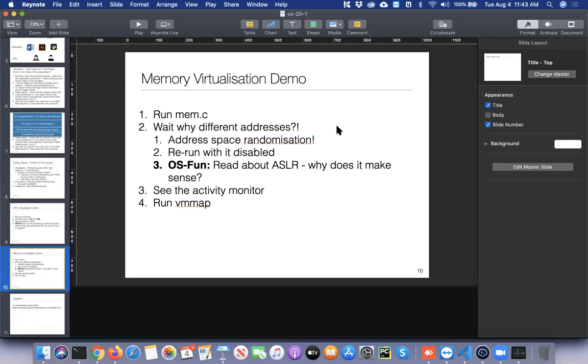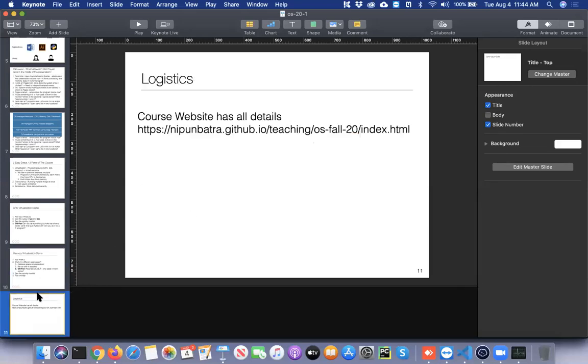You can also run things like Activity Monitor and a tool called VMMap, virtual memory map, which will show you what each of these addresses actually means. But we're not going into the details of these presently, and I leave them for the upcoming labs and lectures. I'll quickly go on to the logistics.